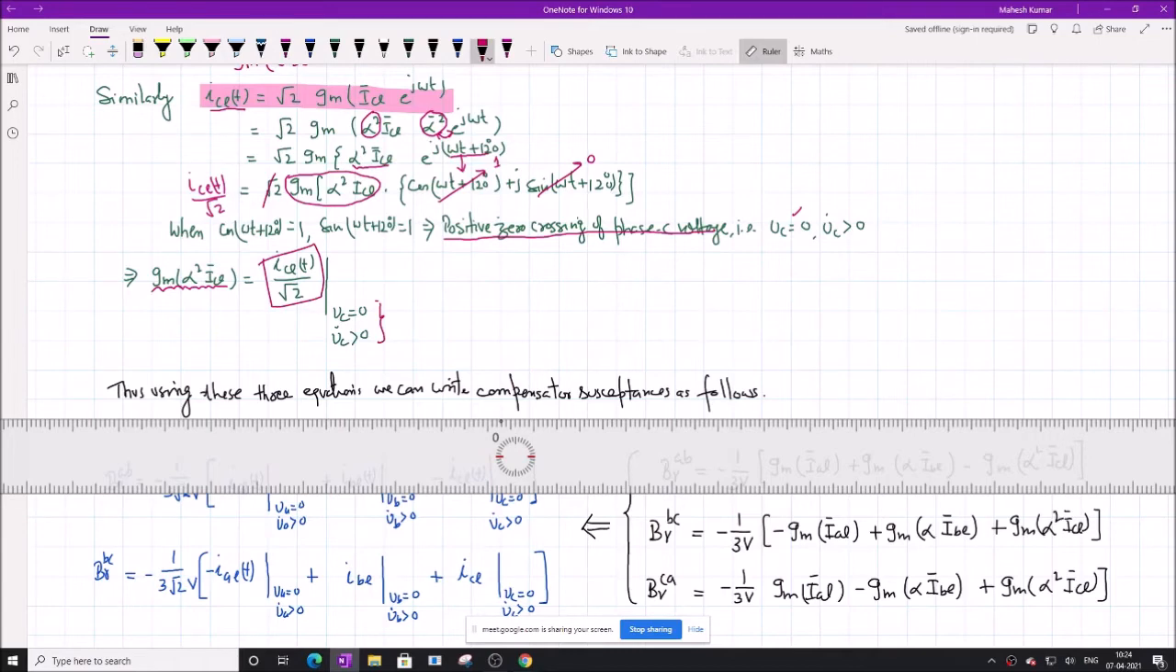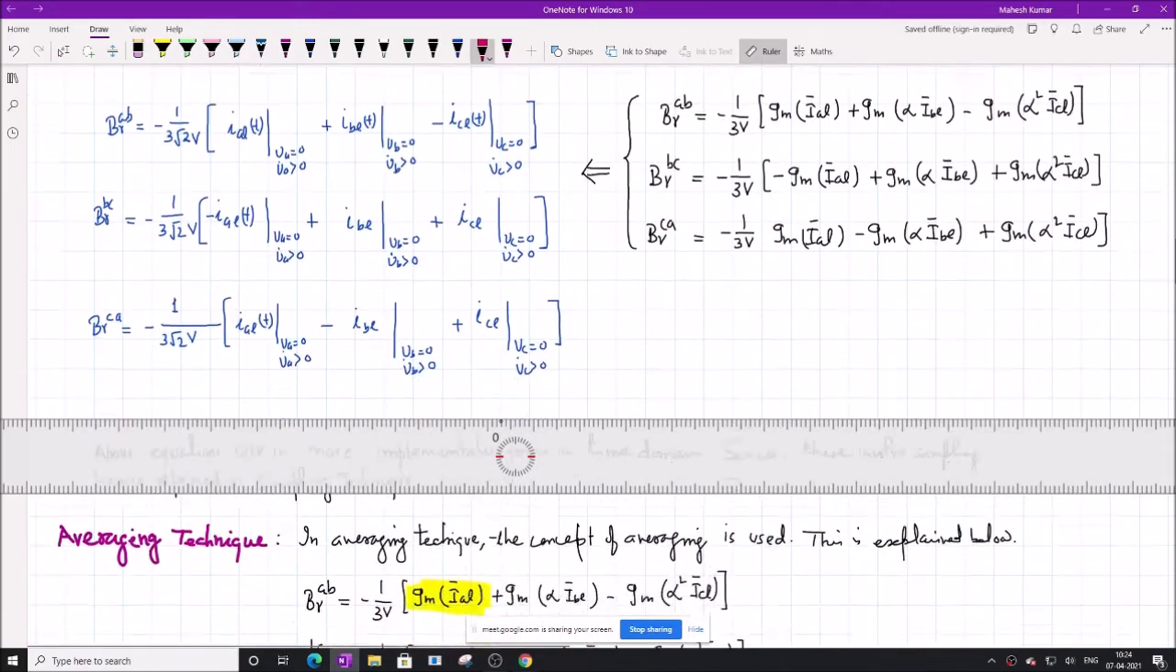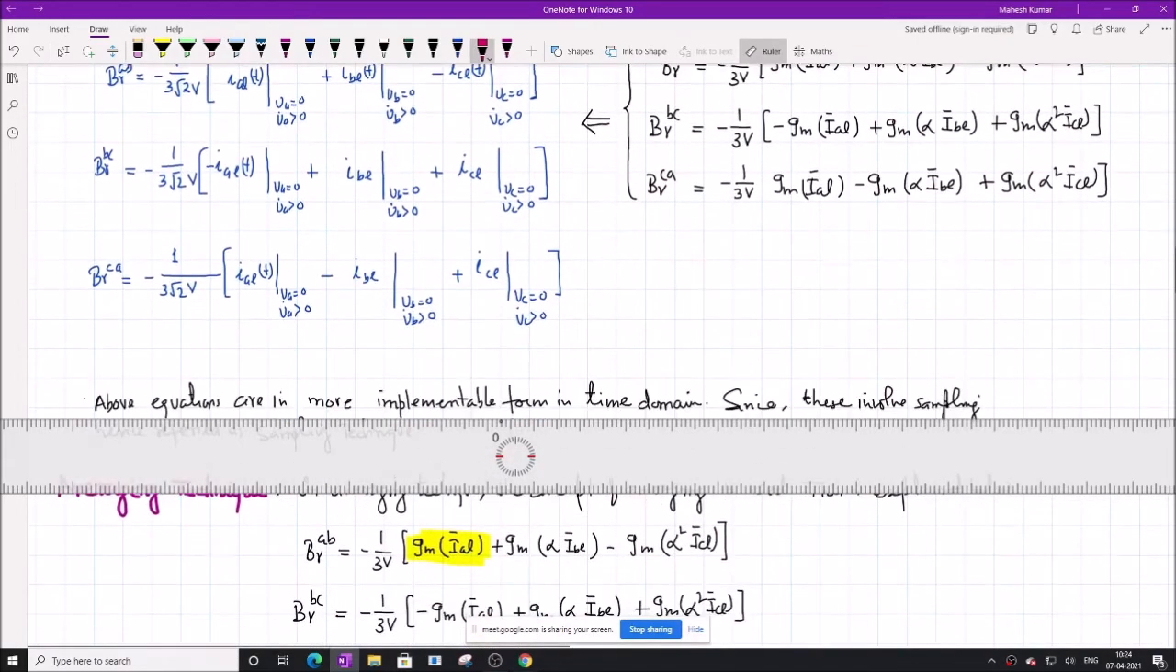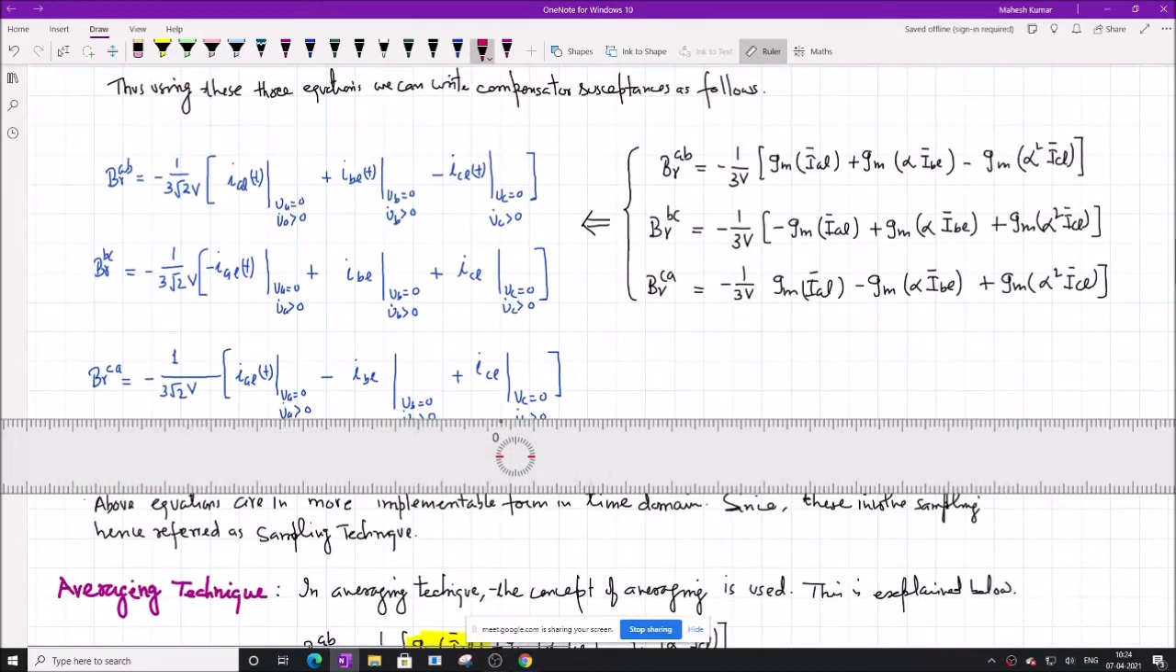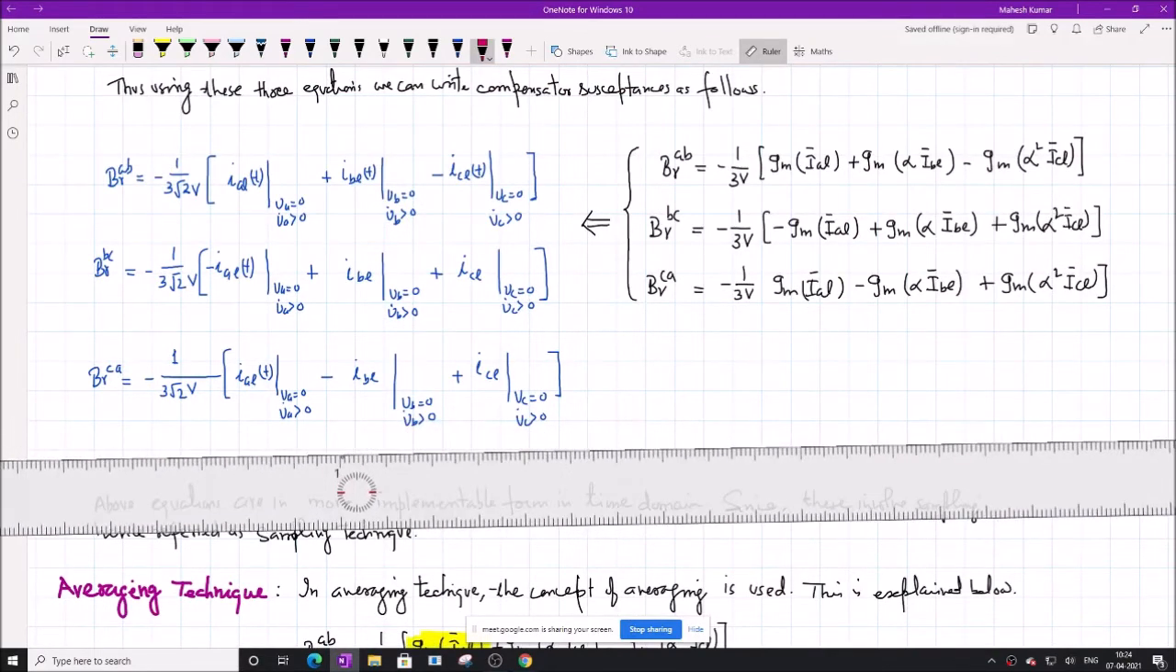So you see that we could express these terms, imaginary of alpha I_AL, imaginary of alpha I_BL, imaginary of alpha square I_CL, in terms of the time domain quantities i_A, i_B and i_C. Now once we know these expressions, we can substitute back into the earlier expression. What is that? This was the original expression.